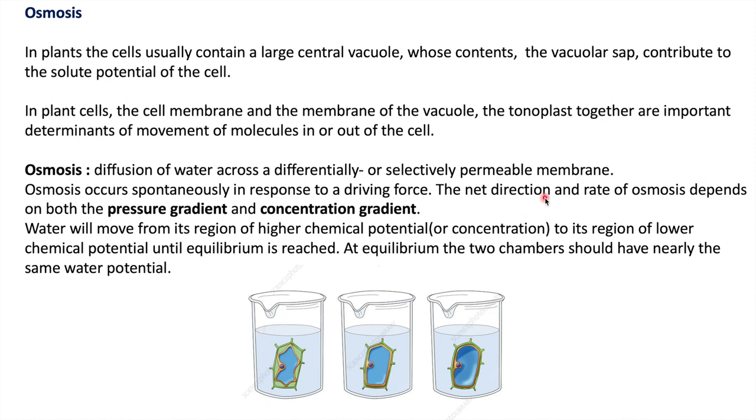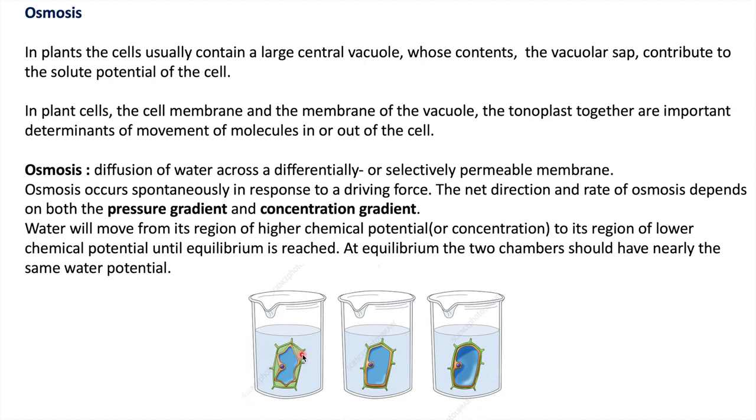The net direction of osmosis depends upon pressure gradient and concentration gradient. Water moves from its higher water potential to lower water potential, or you can say water moves from its higher concentration to lower concentration. The movement of water molecules continues until equilibrium is reached.